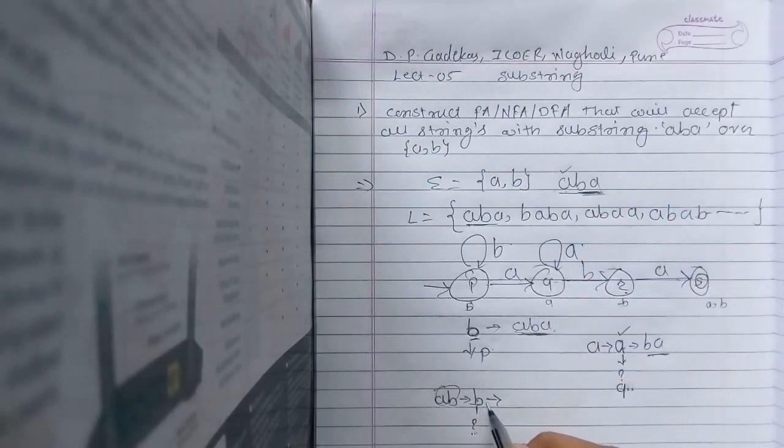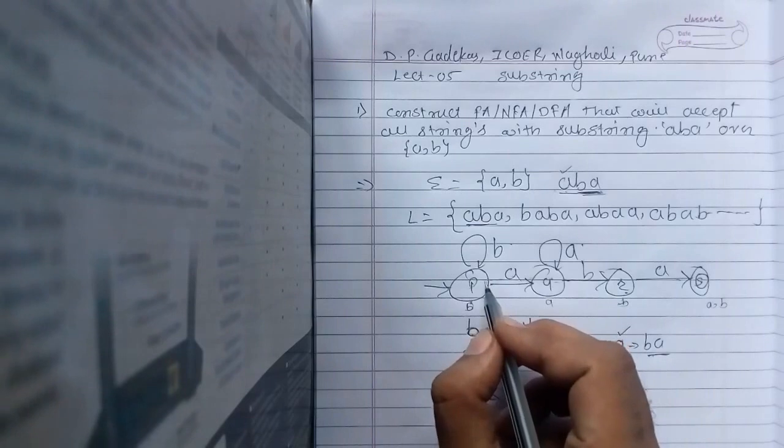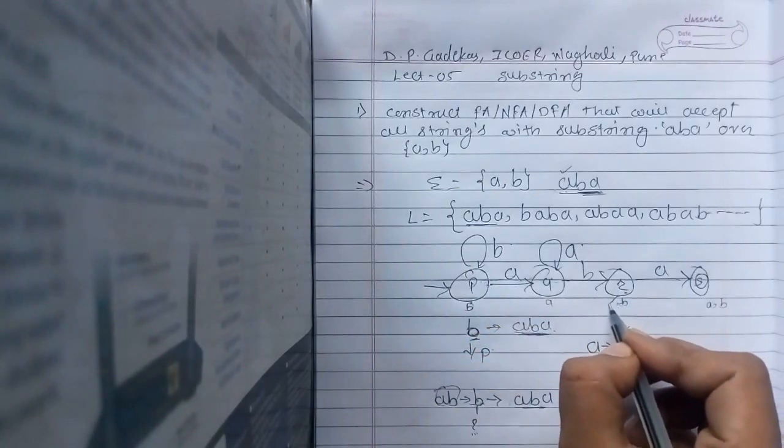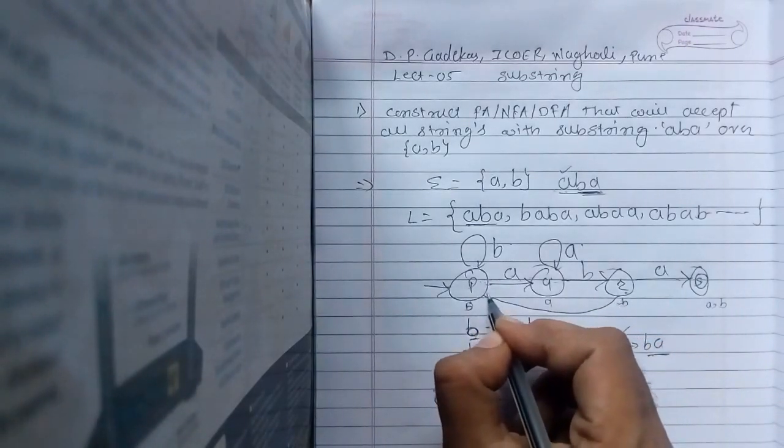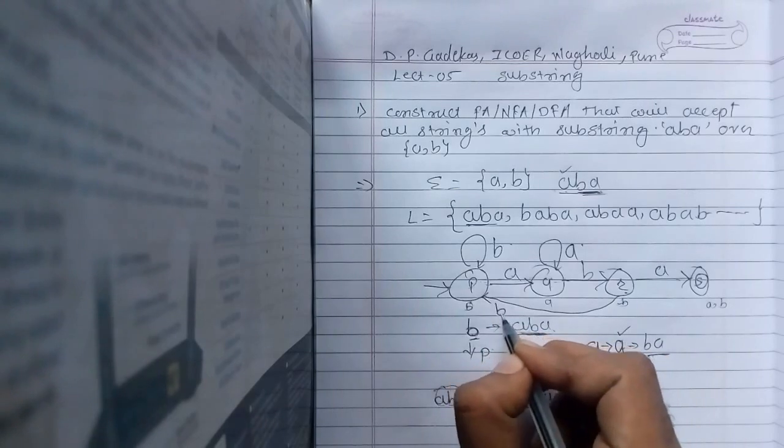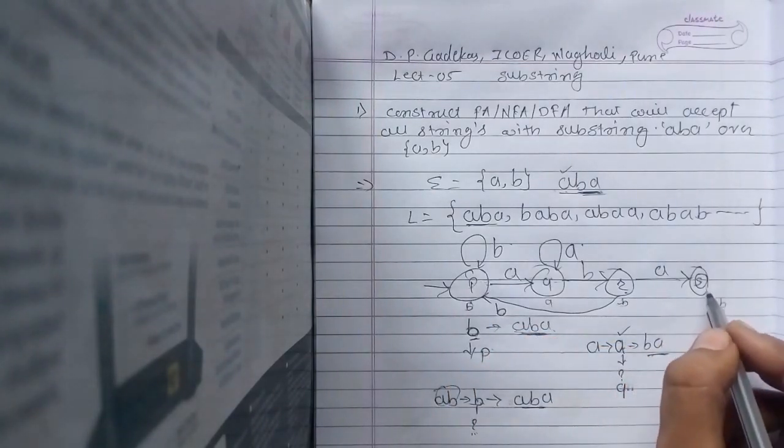So after this B, if I get ABA, then only I can reach the final state. Is there any other way after this B? No, because it is BB. After this BB, I'll require ABA only. From where do I have ABA? It is from state P. That's why the transition of B will go to state P.